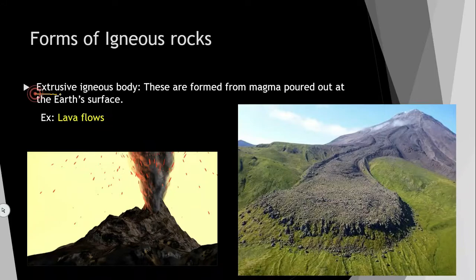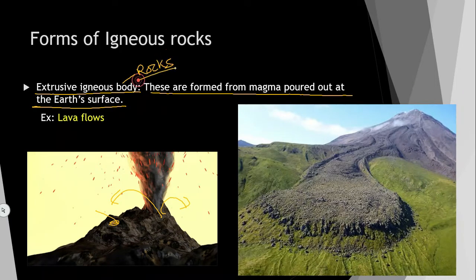Extrusive igneous bodies, as I told you, are formed when magma pours out on the surface of the earth and solidifies. Magma is pouring out from this volcano, and here it is solidifying. This is called an extrusive igneous body, also called extrusive igneous rocks.